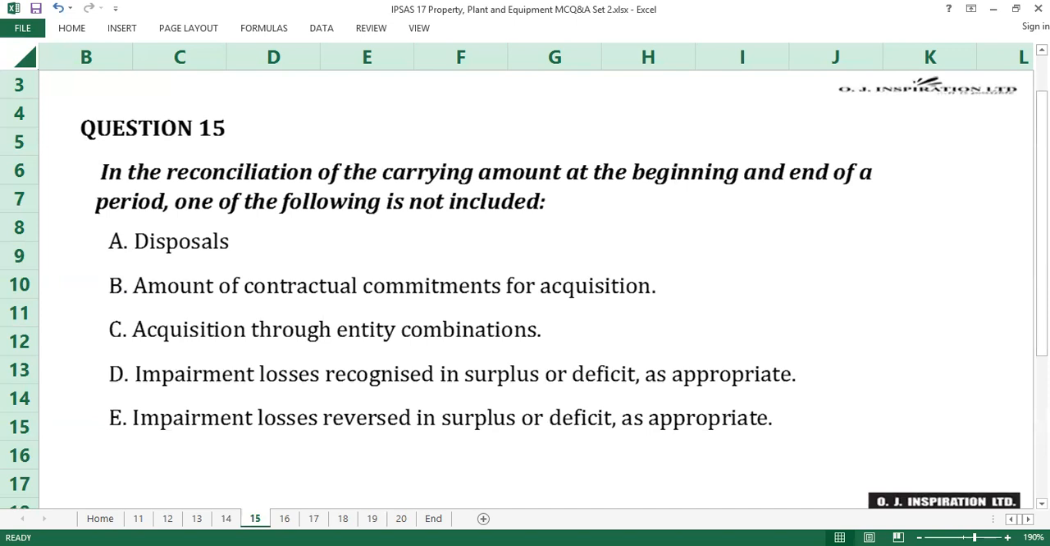Question number 15. The answer to question number 15 is B, amount of contractual commitment for acquisition. Contractual commitments on items of property, plant, and equipment are not recognized anywhere in the financial statements and are not part of the transactions, events, or other conditions on which reconciliation is required in line with IPSAS 17 property, plant, and equipment. What is required about contractual commitments is the disclosure of the amount of such commitments on each class of property, plant, and equipment as applicable. B is the answer to question number 15.